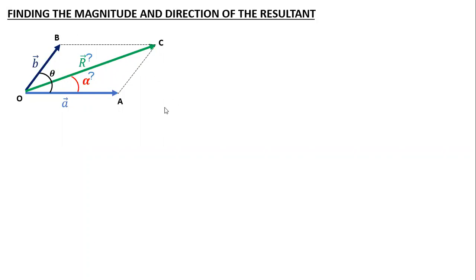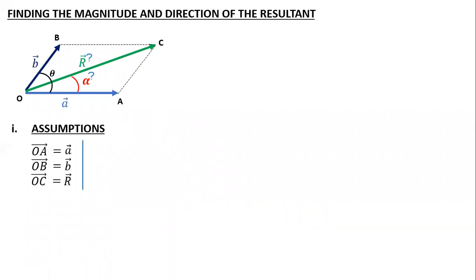Now to start with the calculation part, I'm going to assume something. Let OA vector be A vector, OB vector be B vector, OC vector be R vector. All the time I'm not going to write mod OA, mod OB for magnitudes. So I assume the magnitude is simply A, which means its magnitude.